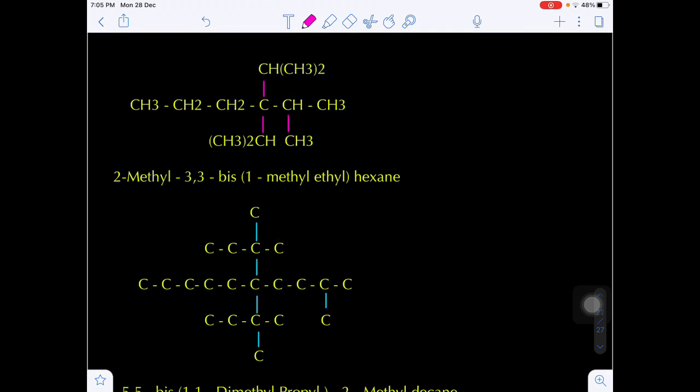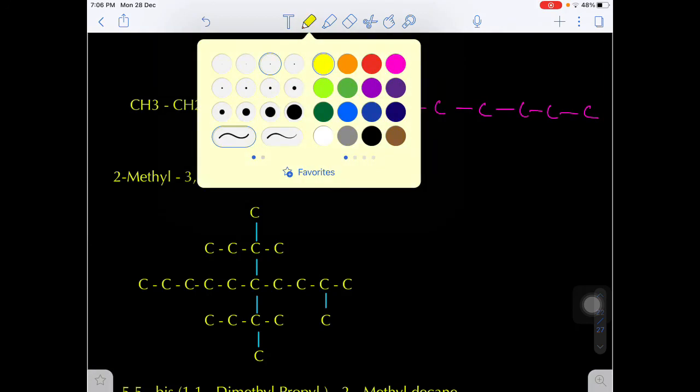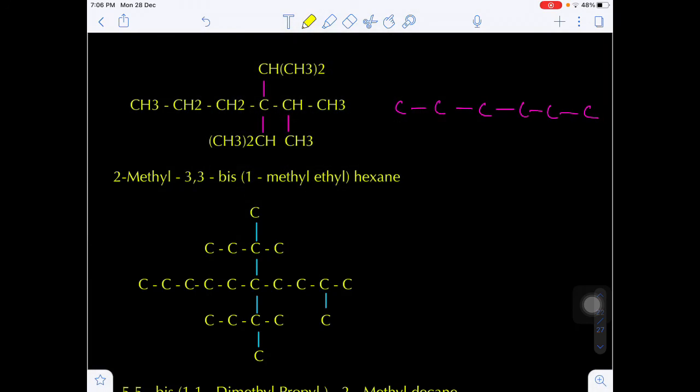This is very important. Suppose we have one example here. Here we have carbon, carbon, carbon, carbon, carbon, carbon. Total 6 carbons are there. Now here from right to left you see on the second carbon 1 carbon I am writing. On the third carbon also we are writing here CH, CH3 twice. Okay, here also CH, CH3 taken twice. This is isopropyl group. Are you getting my point?